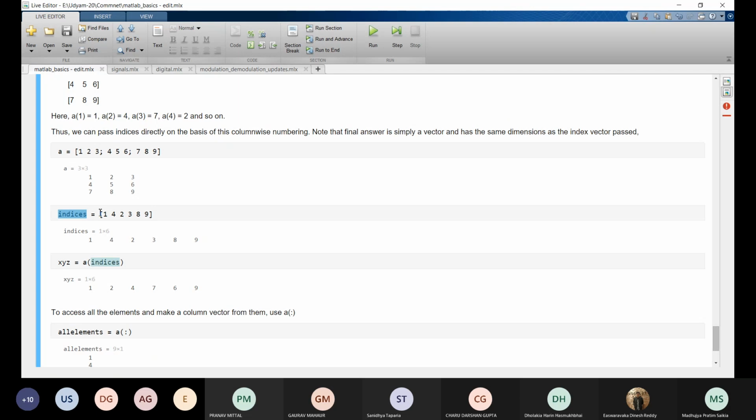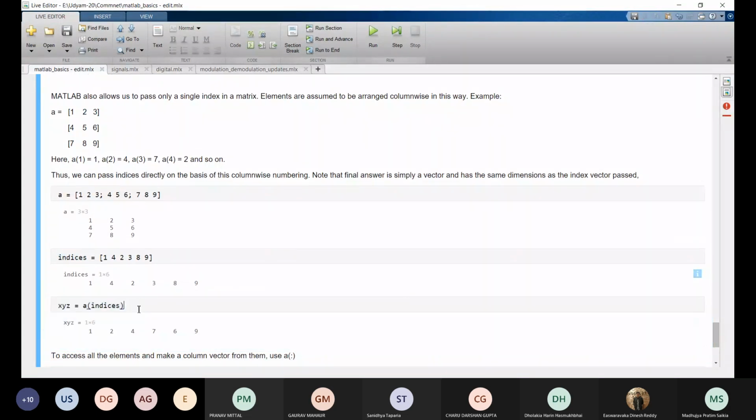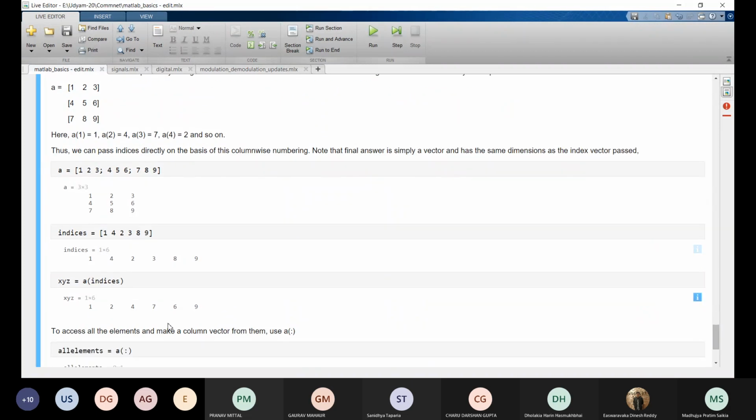Here we are defining indices as 1, 4, 2, 3, 8, 9. So if we print A of indices, then A of 1 will be printed. A of 1 is 1. A of 4 will be printed. A of 4 is 2 here, because A of 1, A of 2, A of 3, and then A of 4. A of 4 is 2. So 2 is printed here. Similarly, other elements are printed. If you read this file, you will easily understand this. So let's move on.